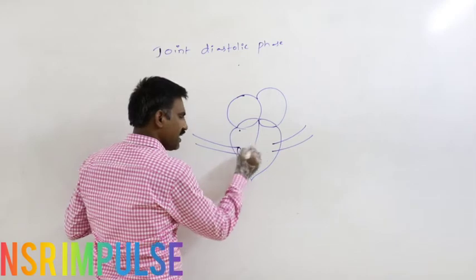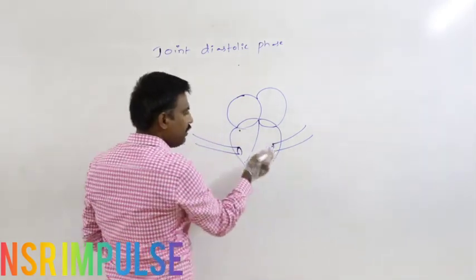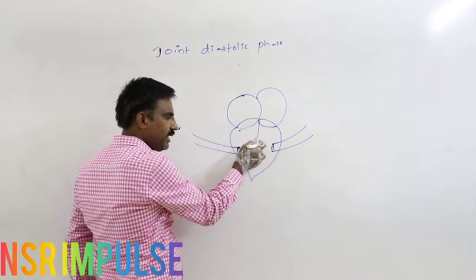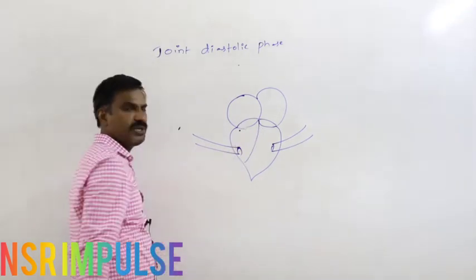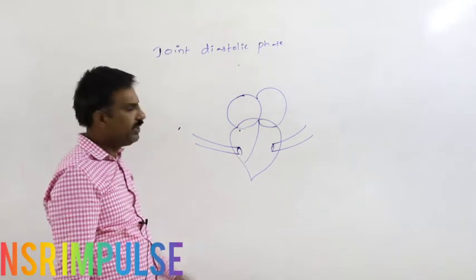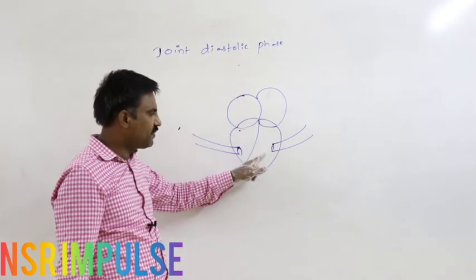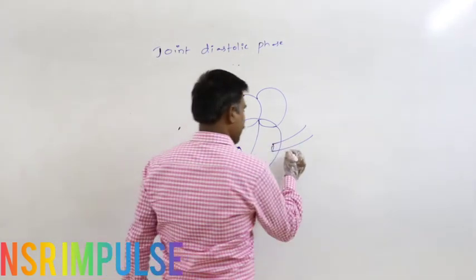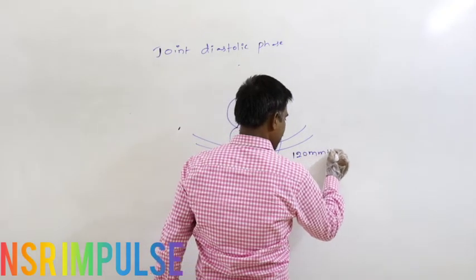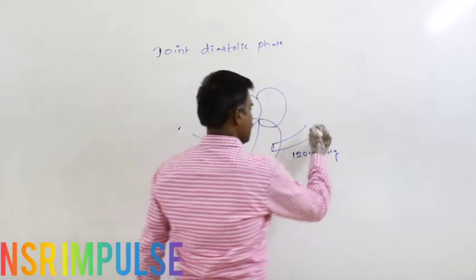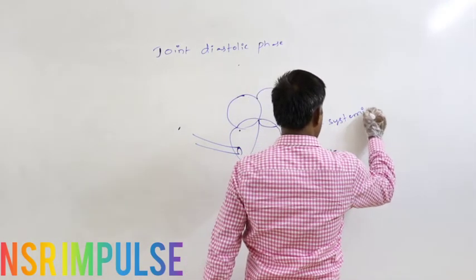Whenever both sides of the ventricles start relaxation, pressure inside the ventricle gradually decreases. Whenever that pressure becomes lesser than systemic arch, that is 120 mmHg, this is said to be the systemic arch.